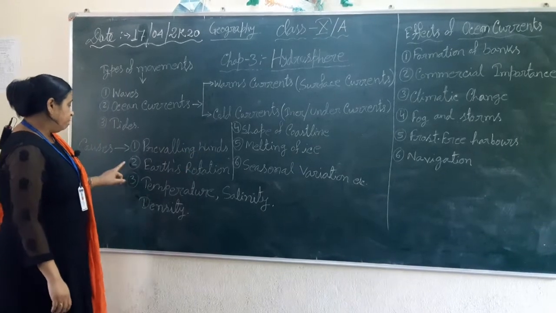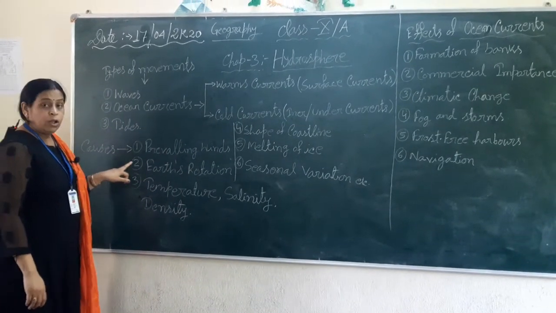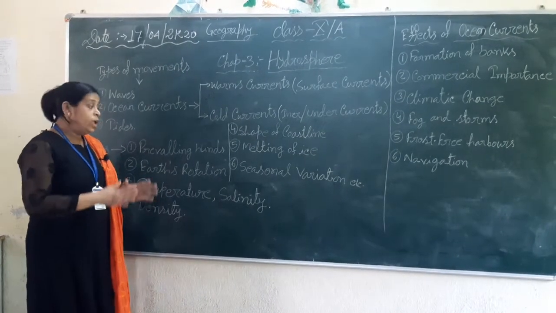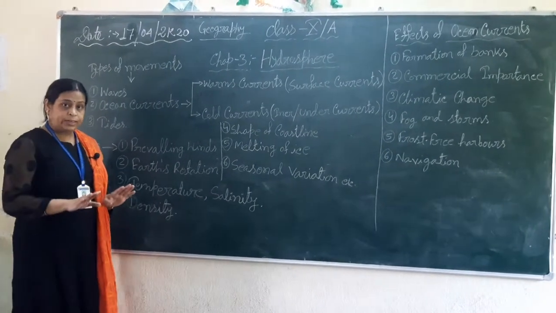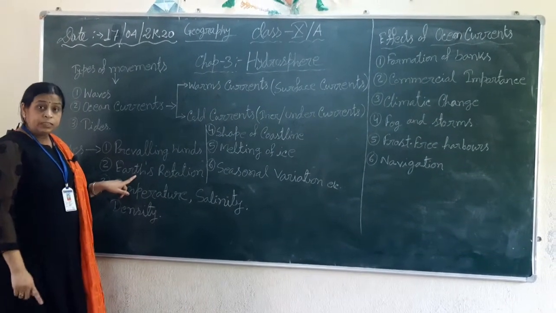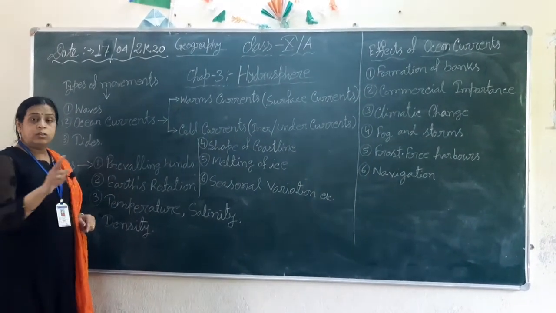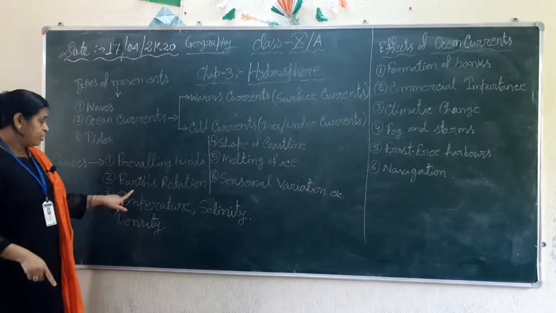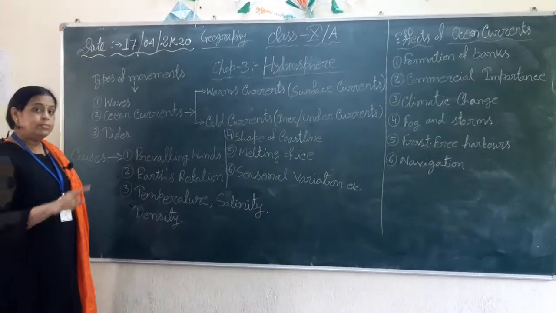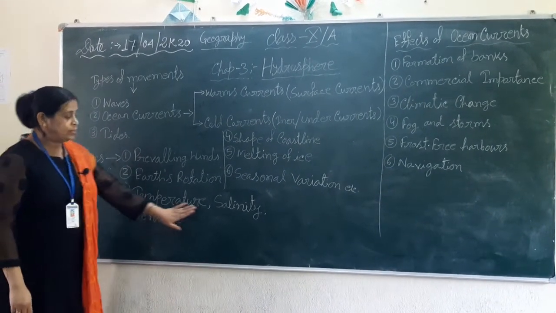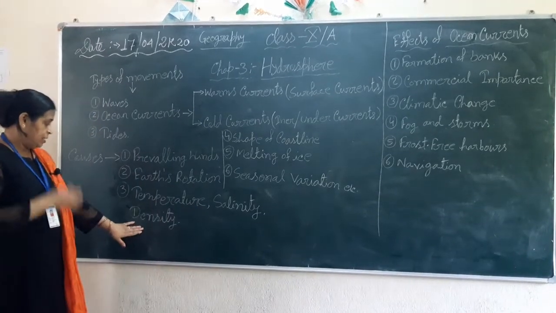Okay. Next, Earth's rotation. Due to the Earth's rotation, every free moving object is deflected. So ocean currents are also deflected to the right side in the northern hemisphere, that means clockwise, and to the left side in the southern hemisphere, that is anti-clockwise. Next, temperature, salinity, density.